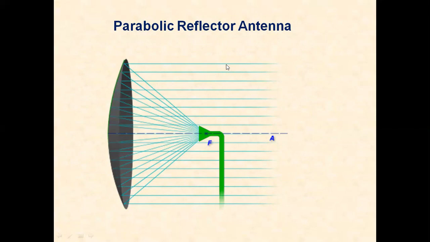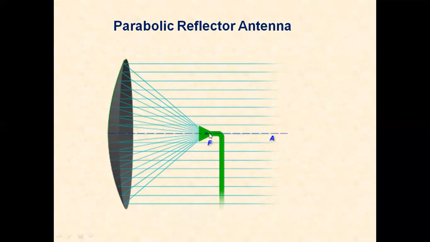The signal coming from the transmitter, for example, these are the plane waves coming from the transmitter. They are striking the shape of the parabola and will be reflected by the parabola. And these reflected waves are available at the focus.